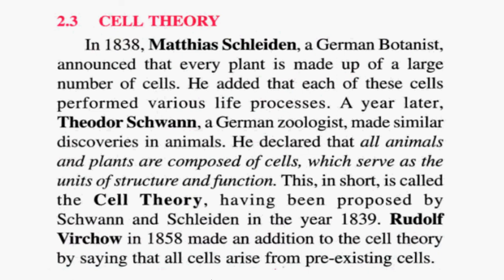Theodor Schwann declared that all animals and plants are composed of cells which serve as units of structure and function. This in short is called the cell theory. Then in 1858, another scientist, Rudolf Virchow, added one point in the cell theory, saying that all cells arise from pre-existing cells.